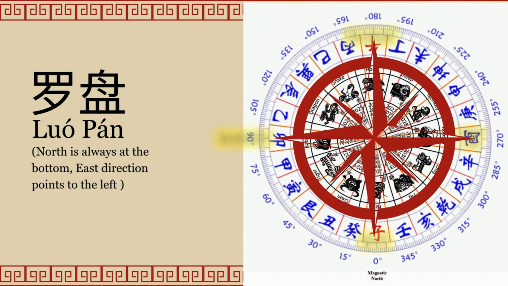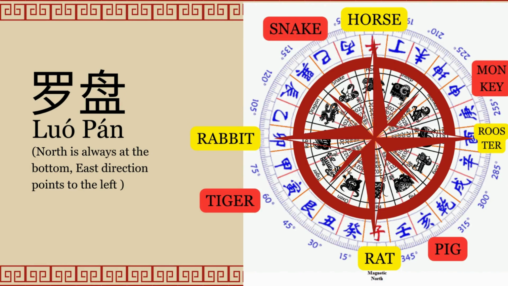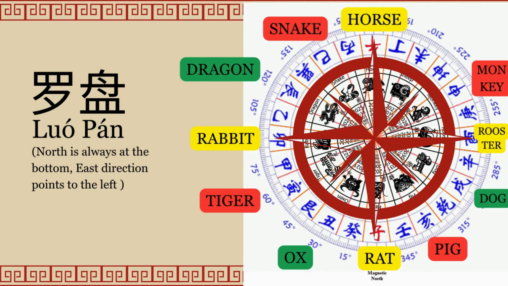These four earthly branches also locate near intercardinal directions. Dragon direction is in the southeast area, dog is in the northwest, and we find ox direction is in the northeast. Meanwhile, goat direction is on the other end, that is southwest.